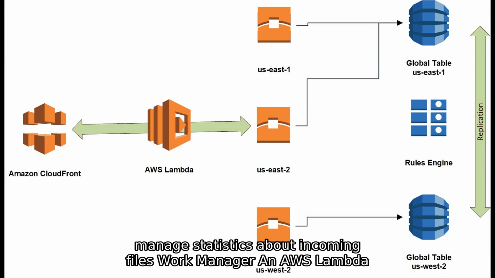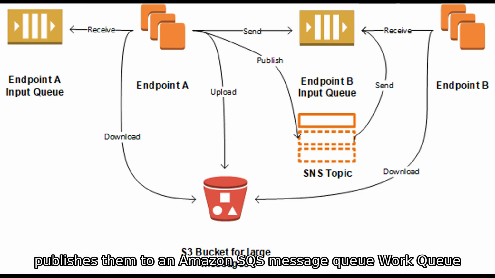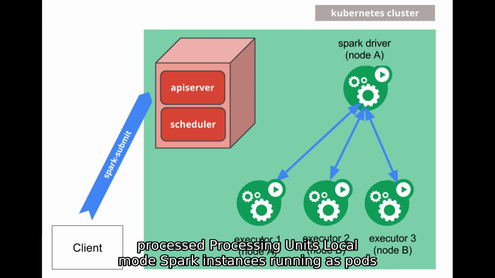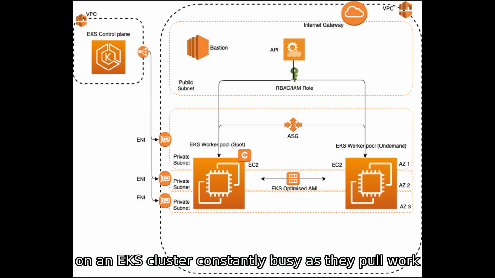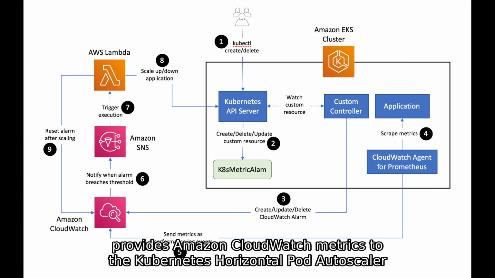statistics about incoming files; Work Manager, an AWS Lambda function that periodically pulls waiting files, prepares work items, and publishes them to an Amazon SQS message queue; Work Queue, an SQS message queue for work items waiting to be processed; Processing units, local mode Spark instances running as pods on an EKS cluster, constantly busy as they pull work items from the SQS queue; Metrics Adapter, an adapter that provides Amazon CloudWatch metrics to the Kubernetes Horizontal Pod Autoscaler.